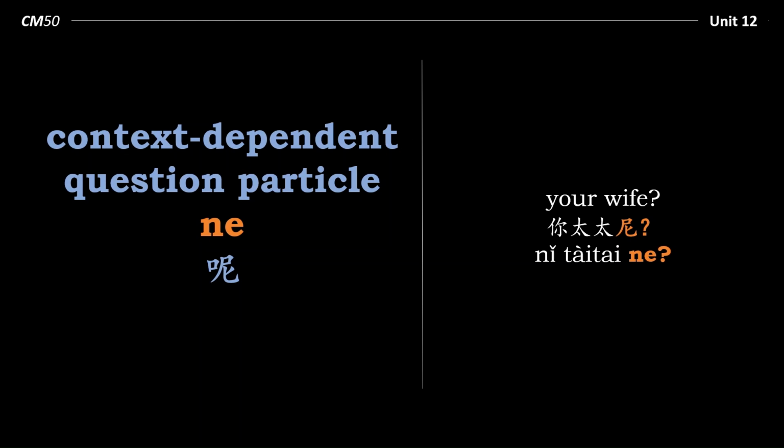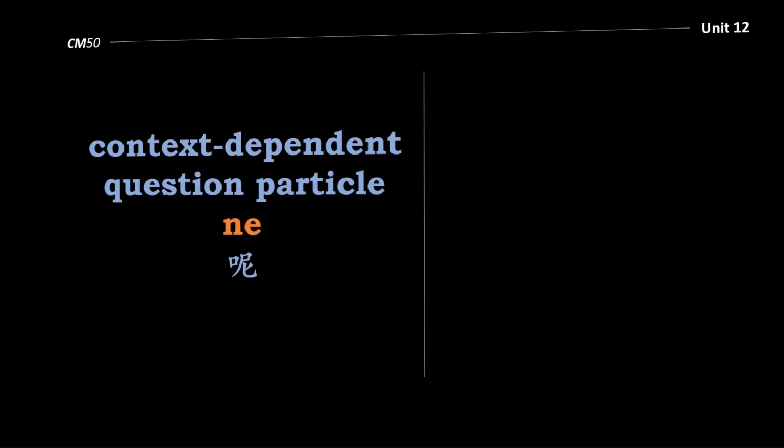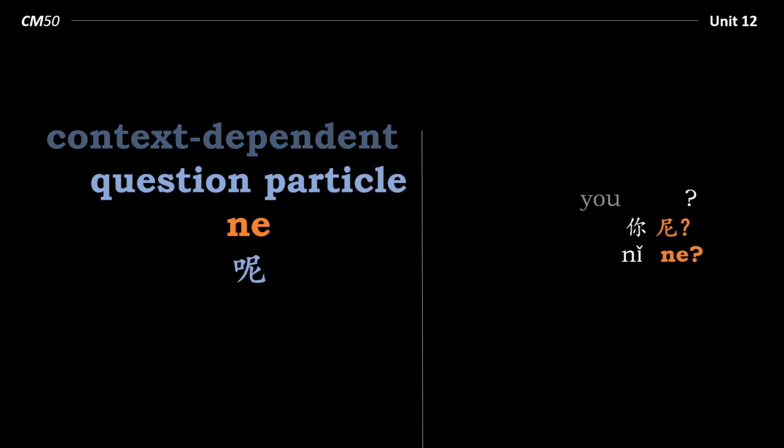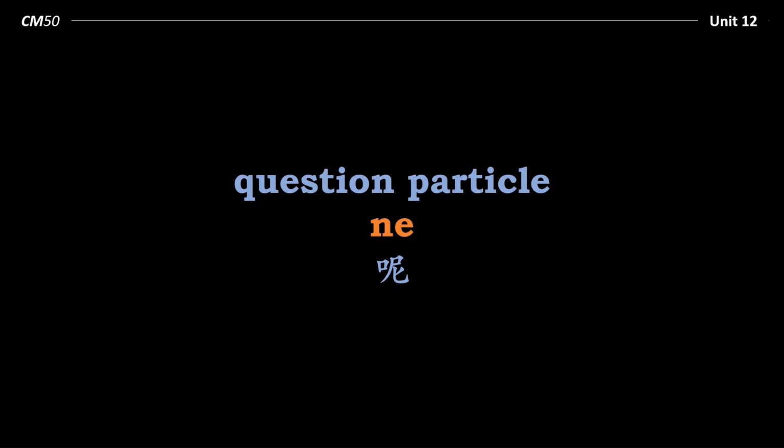So in these kind of scenarios where the question is context dependent, we cannot omit ne. So if a man says 我是老师, we cannot say 你太太. This is incorrect. So we have to say 你太太呢? What about your wife? What does she do? And the same will be true if I said 我叫韦恩. I couldn't just say 你. This is incorrect. 我叫韦恩, 你呢? So that's the question particle ne.